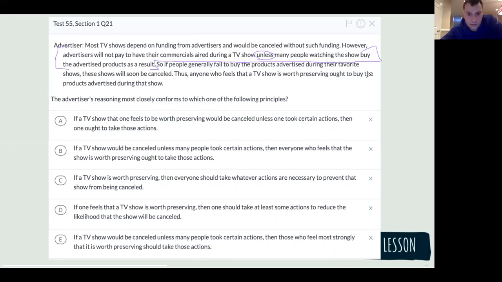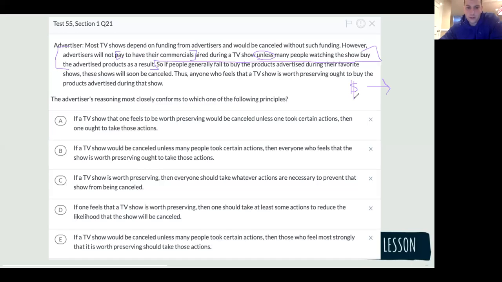Or just do like money sign crossed out and then just like TV watching. What would be our sufficient? Okay, so let's put our necessary in. Our necessary is many people watch the show to buy the, okay, so if people pay to have their commercials aired, what do we know? So let's put money.